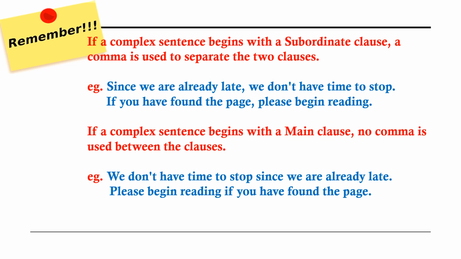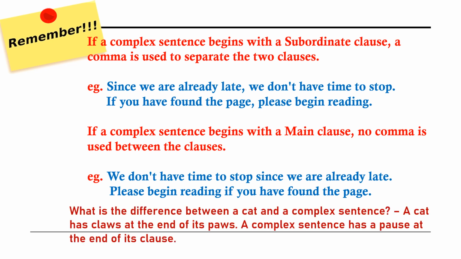Okay, now look at this. Let's have some fun. Okay, now what is the difference between a cat and a complex sentence? A cat has claws at the end of its paws. Okay, claws and paws. Whereas a complex sentence has a pause or a comma at the end of its clause. Okay, see the play on words: clause, pause, pause, clause. Yeah, your homophones. Okay, and so well written here.